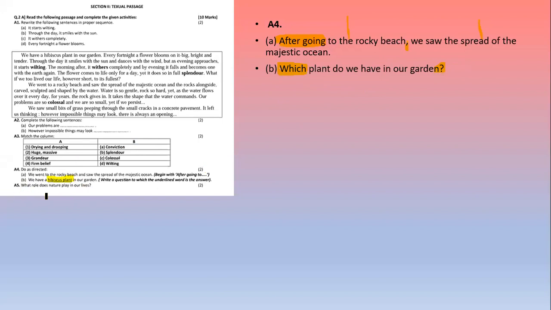Now, what role does nature play in our lives? Now, we have here many examples of things which are present in nature. And by looking at them, we learn many things. So we have to write what role they play in our lives, what we learn from the natural things, the things which are available in nature, maybe plants, animals, or insects, anybody.